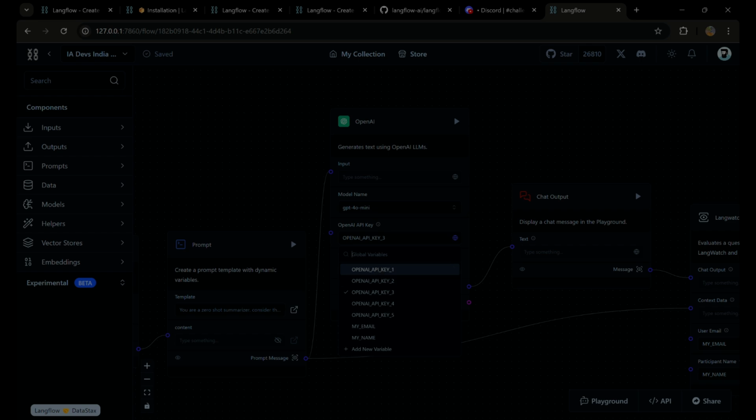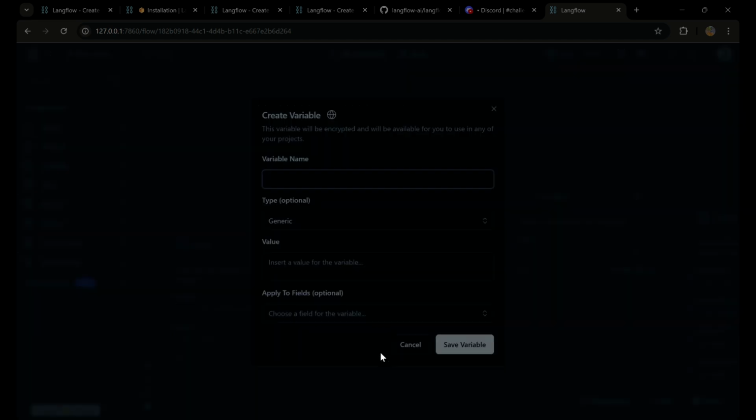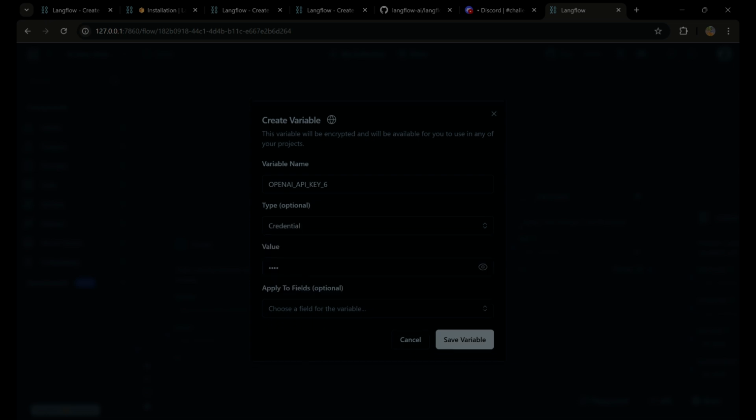And right now I've used a variable, and you can do it by clicking on add a variable. You can create an OpenAI API key, and let me name it 6. So generic means your value would be visible, but if you click on credential, it will get masked straight away.